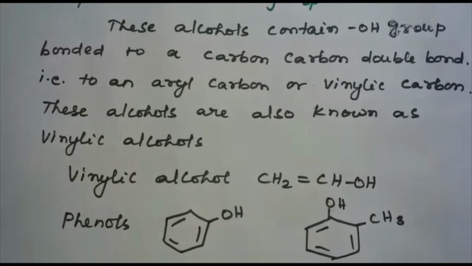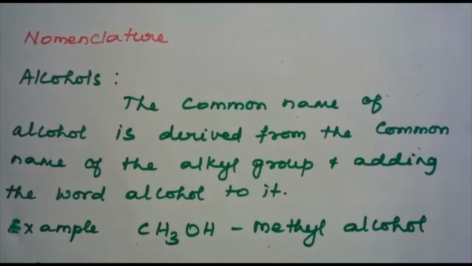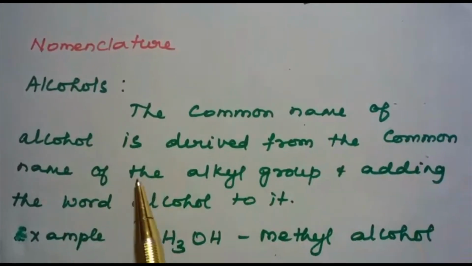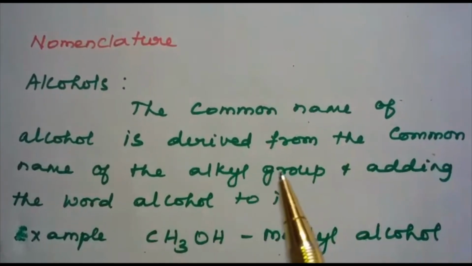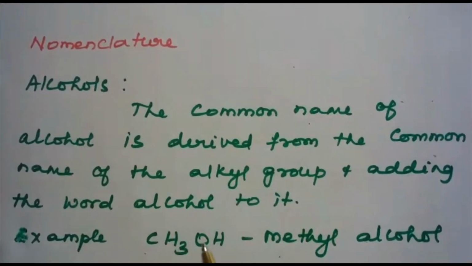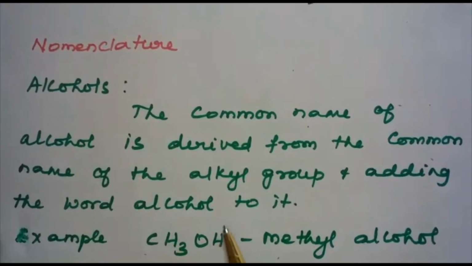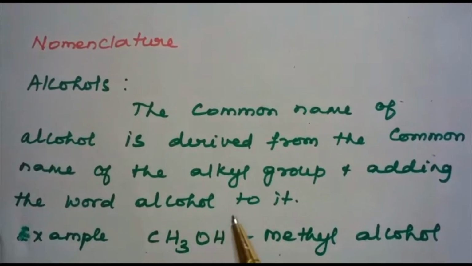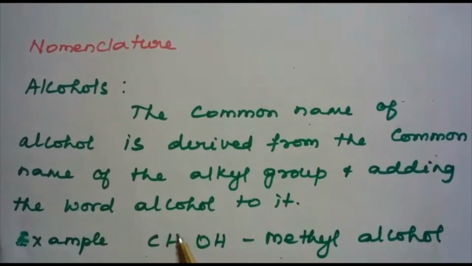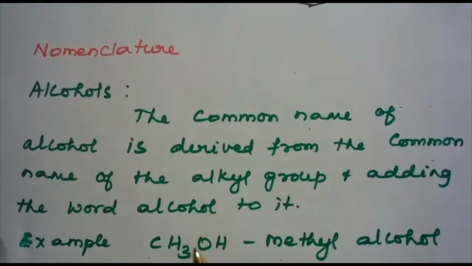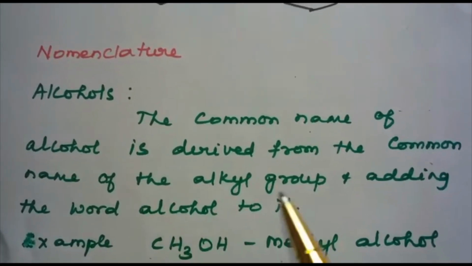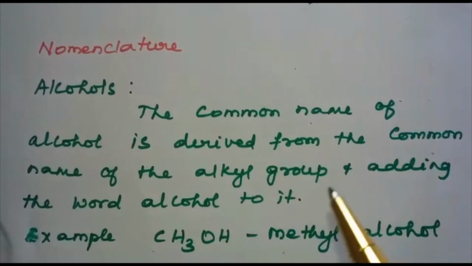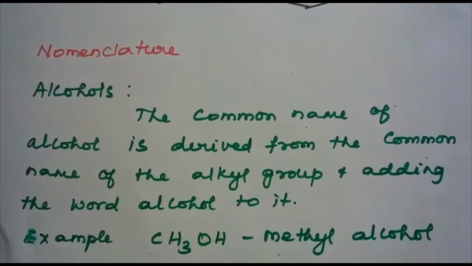Next one is nomenclature. Here, in the case of alcohols, the common name of alcohol is derived from the common name of the alkyl group and adding the word alcohol to it. For example, CH3OH. Here, one hydrogen atom of methane is replaced by OH, so the alkyl group is the methyl group, followed by alcohol. If it is C2H5OH, it is ethyl alcohol. If it is C3H7OH, it is propyl alcohol. Likewise, it will go on.